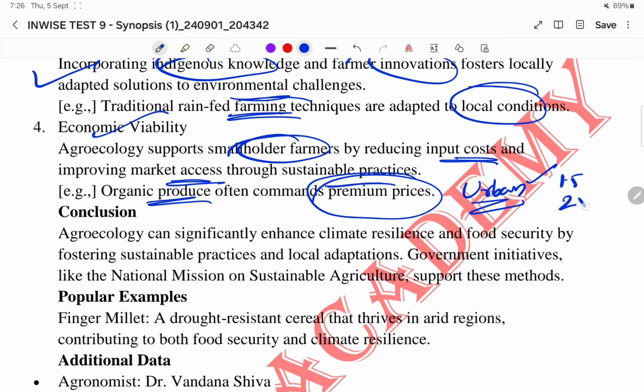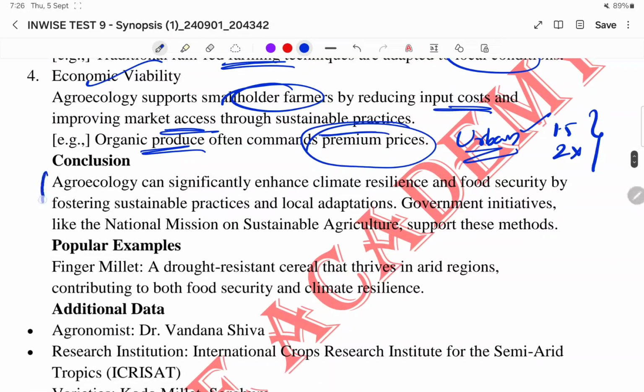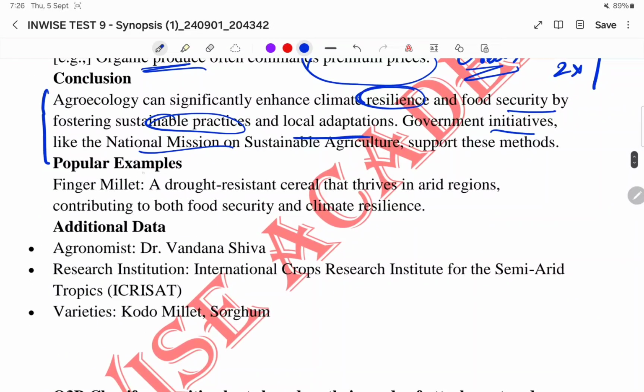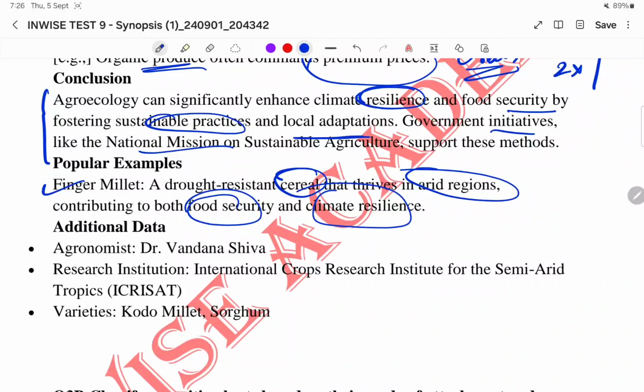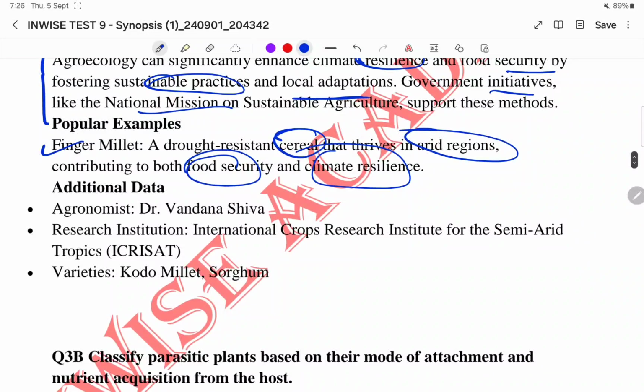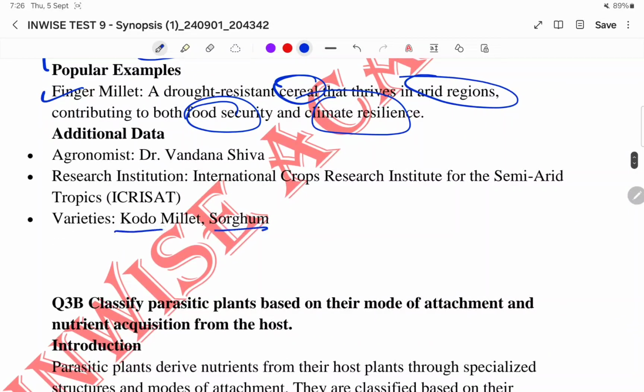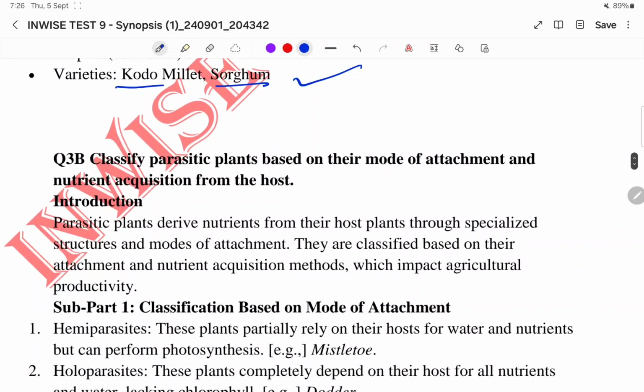Almost 1.5 to 2 times the price of normal produce for organic products, right? Okay, to conclude: agroecology can significantly enhance climate resilience and food security by fostering sustainable practices and local adaptations. Government initiatives like NMSA. Then popular examples like finger millet, a drought-resistant cereal that thrives in arid regions. They contribute to both food security and climate resilience. Like agronomist Vandana Shiva, then varieties Kodo millet, sorghum. So you can just mention these terms in your answer.